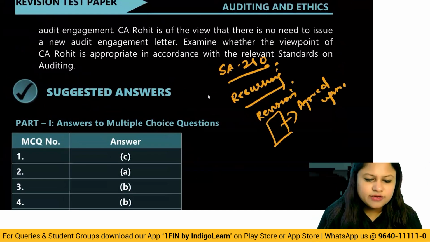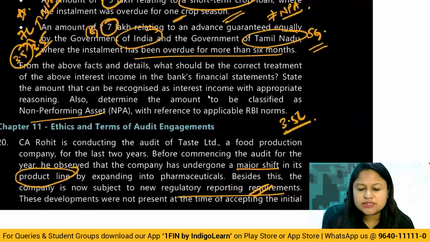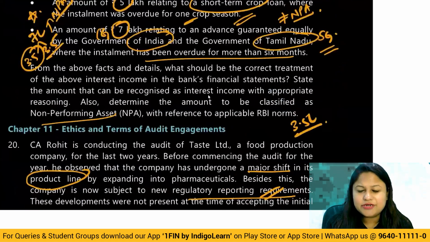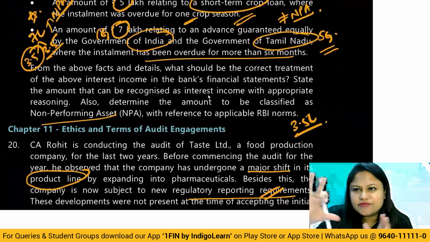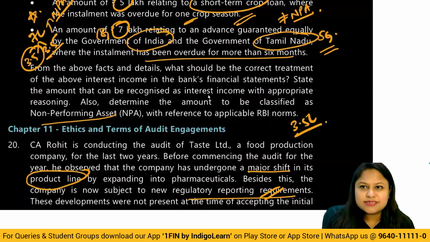All right. So you'll see here from all the different chapters, we have taken all the different questions. And basically, this gives you a complete 100% insight of all the 11 chapters. And when all of them are given together, are you able to process this or not? All right. So this is a thorough discussion of the RTP. Okay. And it is very, very important for the examination that you go through this. Okay. Please go through all the answers in which the institute has actually given and written the answers.